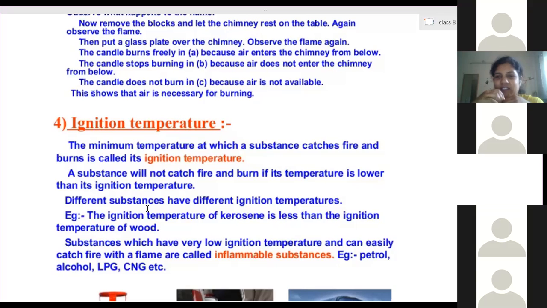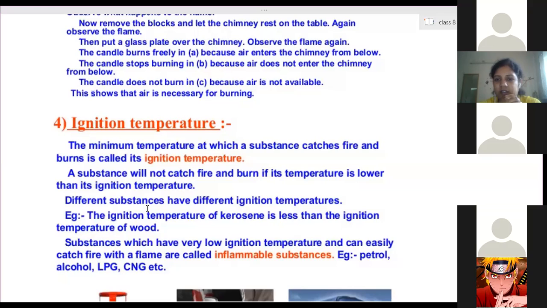Most of the students have this confusion in writing answers. I've seen this mistake many times. Inflammable means the substance which catches fire very easily, very quickly, because it has a low ignition temperature. Clear? So for example, petrol, alcohol, LPG, CNG, these all are inflammable substances. Is it clear? Yes, ma'am.